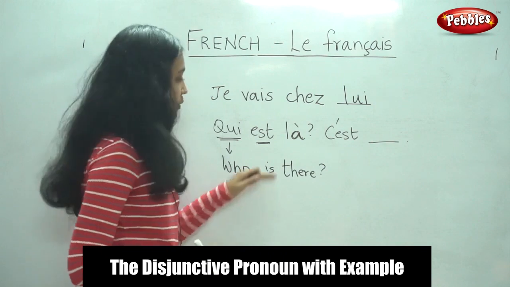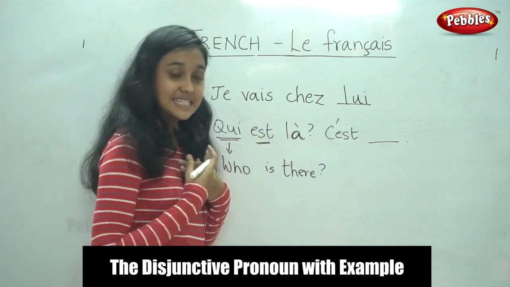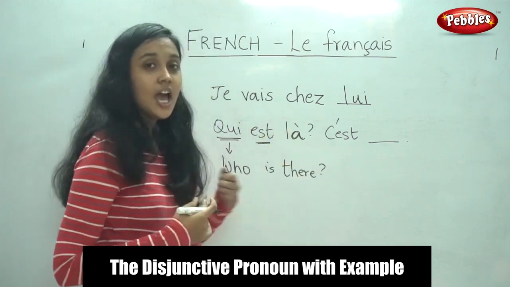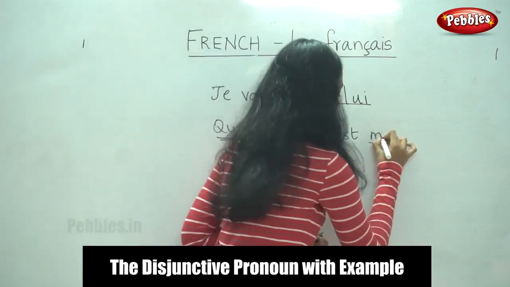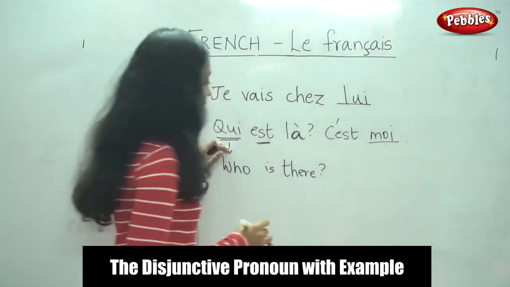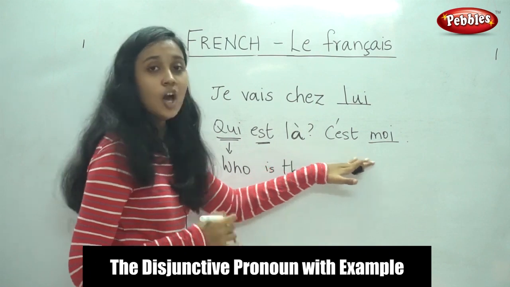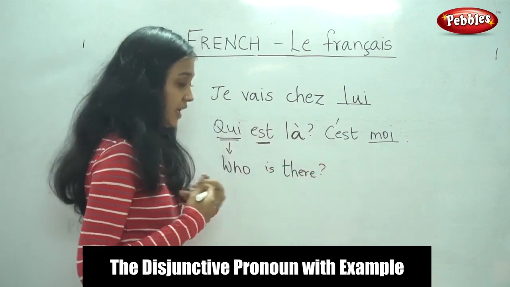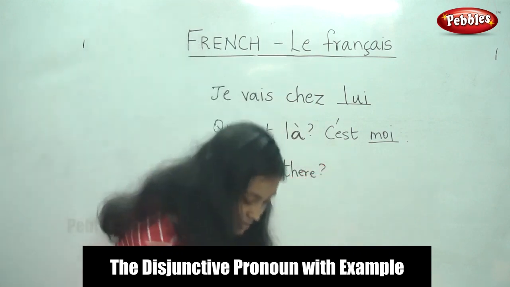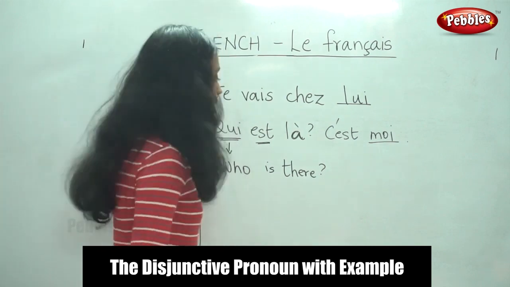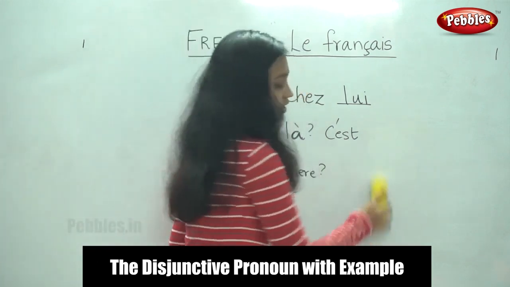So, what would you say when they ask who is there? It is me. C'est moi. Qui est là? C'est moi. It is me. So you can answer this. You can answer this in different ways.